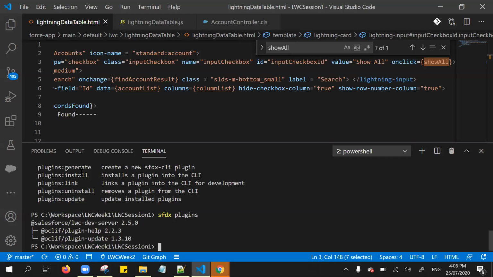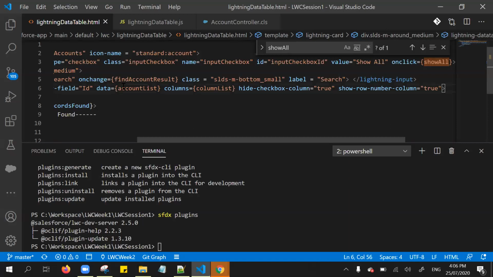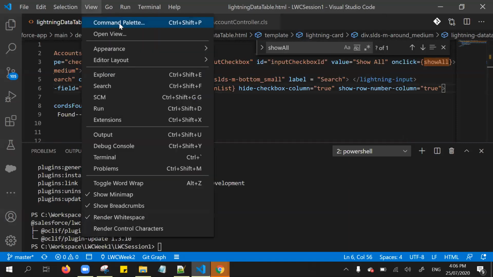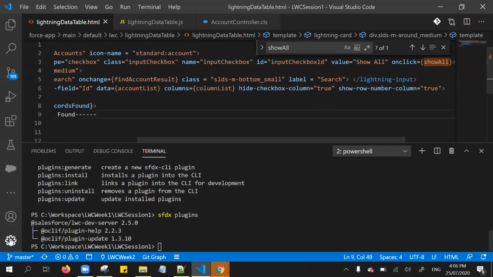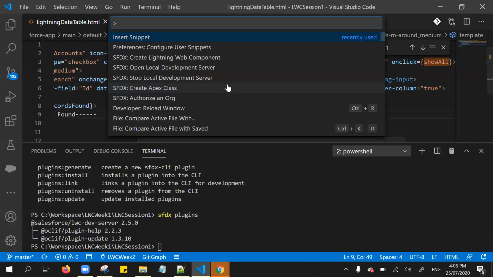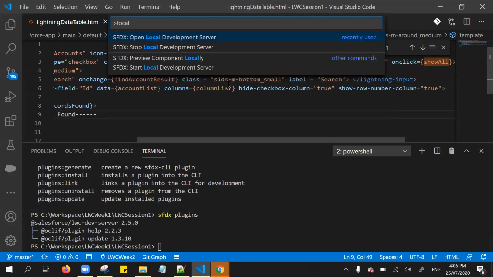Once you've installed, we need to start the local development server, right? For that, press Control-Shift-P for the command palette, or go to View and click the command palette, or from the gear icon, click the command palette. Basically, I used the Control-Shift-P shortcut key, and then typed local development.